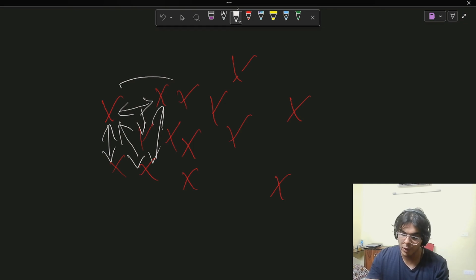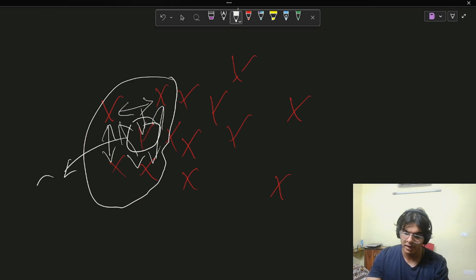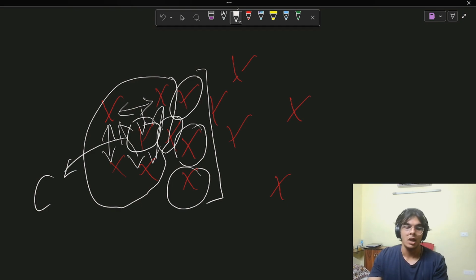Now let's say at this point, where we have about five points, the model feels confident that five is enough and we group them together to form a cluster. We say that this is our centroid. That's fine. But later, the model calculates more distances. Now this point is also closer, this point is also closer, this point is also closer. So all of these three points and these points as well have to be added to our cluster. Now, when we add new points to our cluster, our centroid changes.